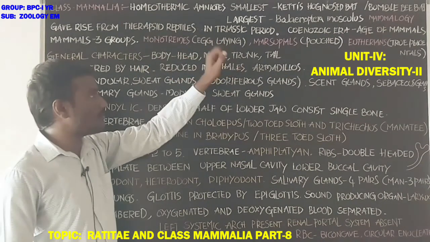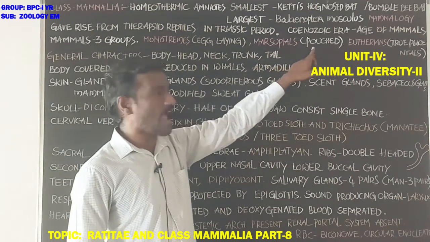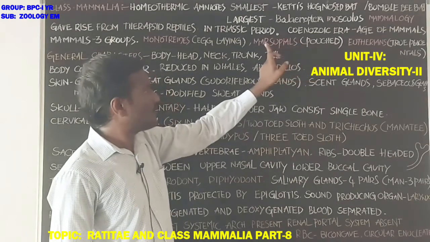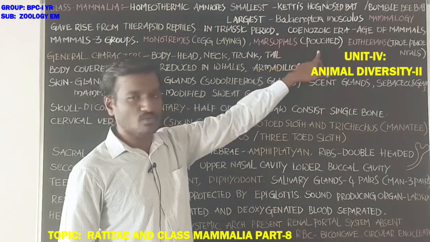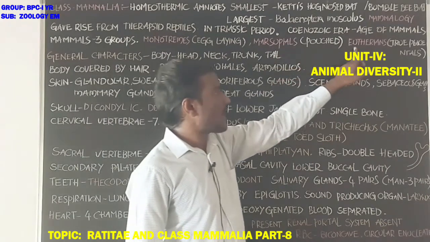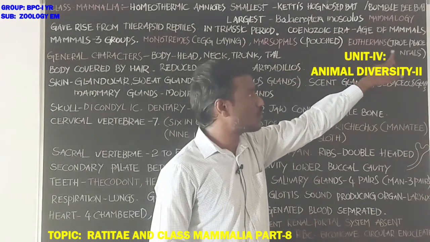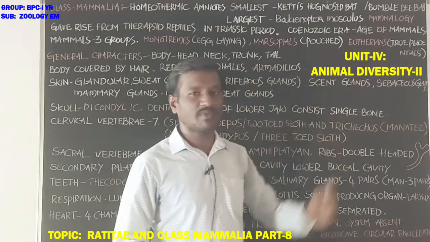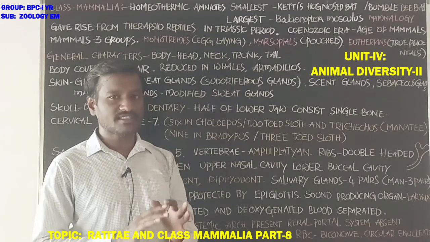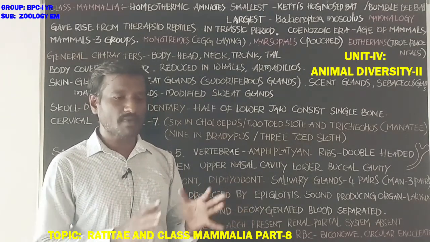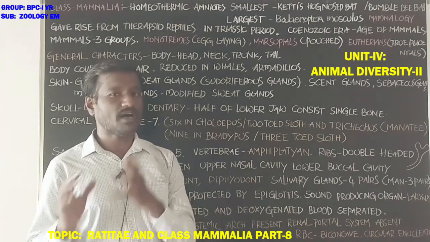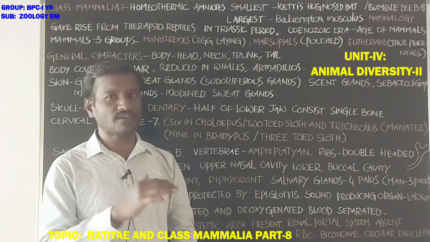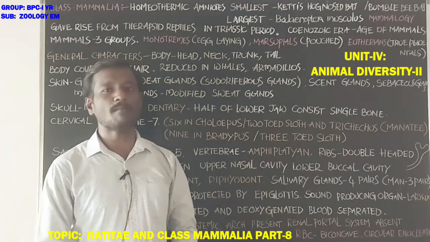Monotremes, egg-laying mammals. Marsupials have a pouch in the region of the abdomen. Marsupials are also called pouched mammals. And eutherians are true placentals, that means having a placenta. That is the connecting link between the developing embryo and the mother, which helps in transport of nutrients and exchange of materials between the developing fetus and the mother's tissue.